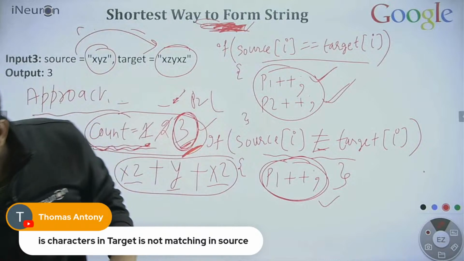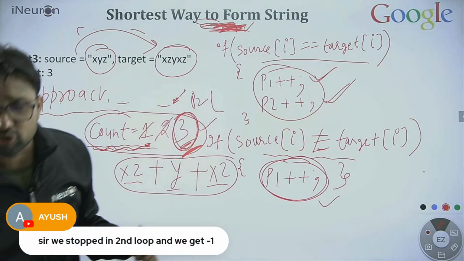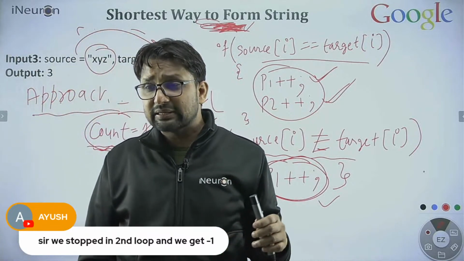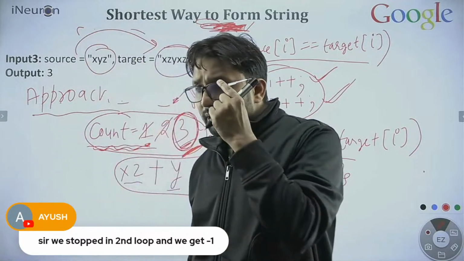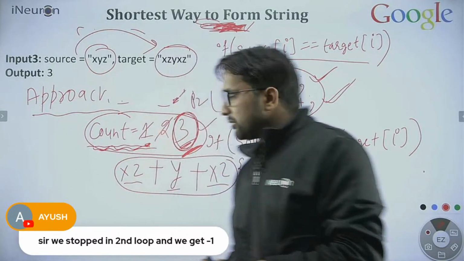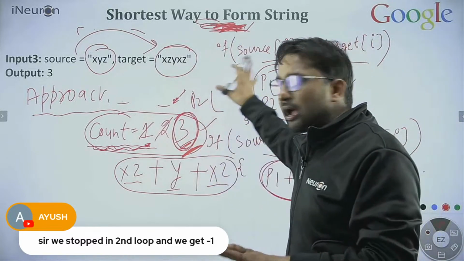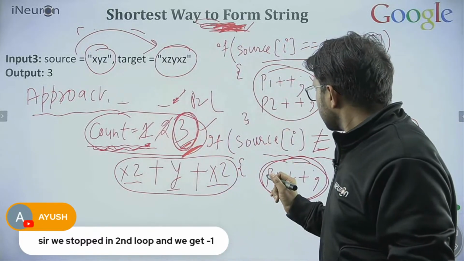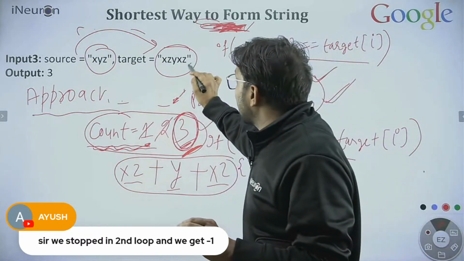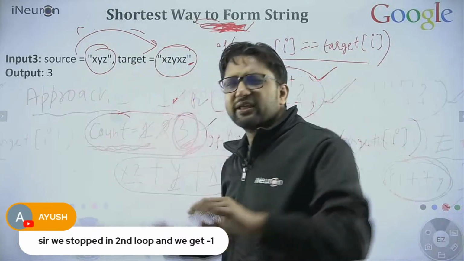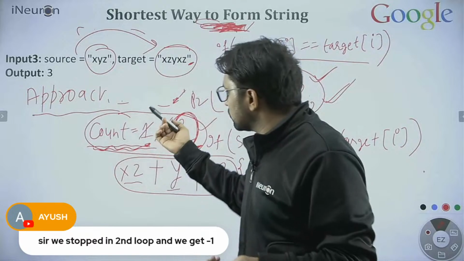And one question is from Ayush also. I'm taking the Ayush question. Sir, we stop in the second loop and we get -1. Okay, there is no loop still; I did not put any loop here, Ayush. So -1 we will return only if we find a character over here which is not present here. Okay, let me give you one idea how you can make it simple. You can take another variable also.